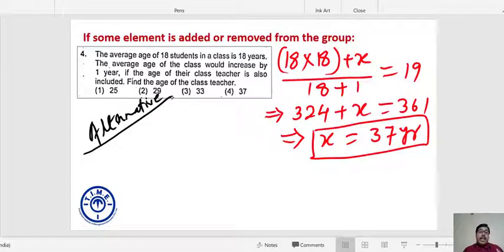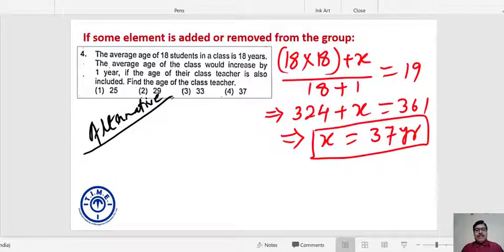But if I add the age of the teacher, the average of the whole group increases by 1. What does it mean? It means that the teacher is bringing 1 year extra age for everyone including him or her.